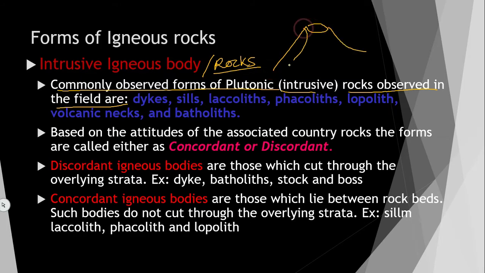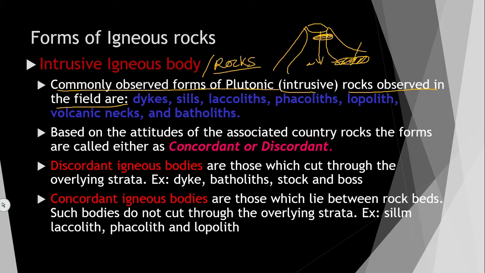I told you intrusive igneous rock body means the solidification of magma beneath the earth. The magma has intruded here and solidified, and this body is called an intrusive igneous body. If it is at great depth, it is called plutonic, and if it is near the surface of the earth, it is called hypabyssal.